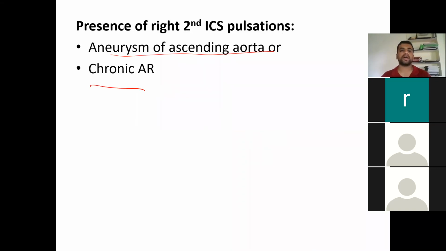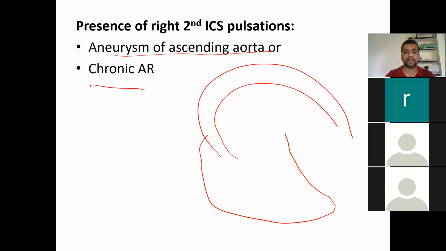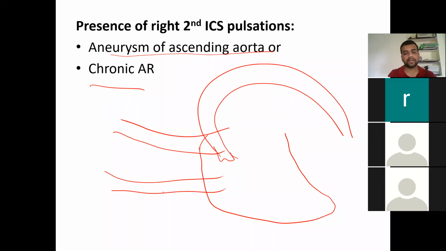For example, if this is your heart, then you have the aorta which is going like this, and you have the aortic valve here. So this is your right second intercostal space. This is your second rib and third rib, and you have the intercostal space here. Here an aneurysm of the ascending aorta has occurred like this, or there could be chronic aortic regurgitation which has an impulse here at the level of the valve. So that can also cause second intercostal space pulsations.